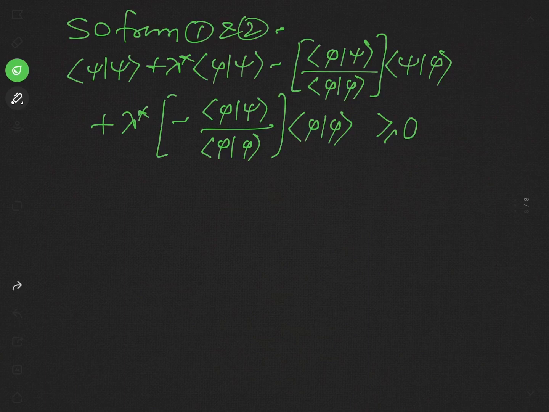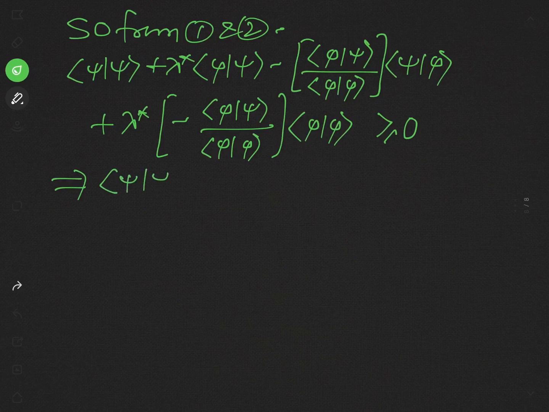We have simply substituted the value of lambda in equation 1 from equation 2. Now see here, we will simplify this result, and what will you get? See the last term first of all: this product in the denominator and in the numerator will cancel out, and so what will our result be?